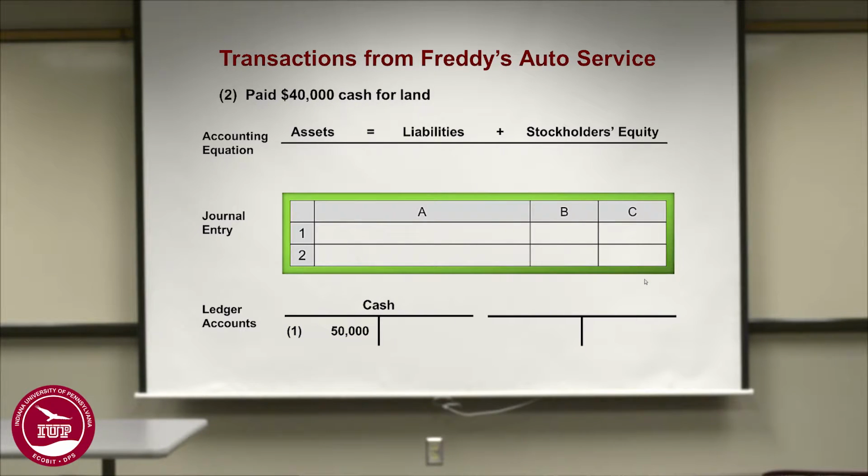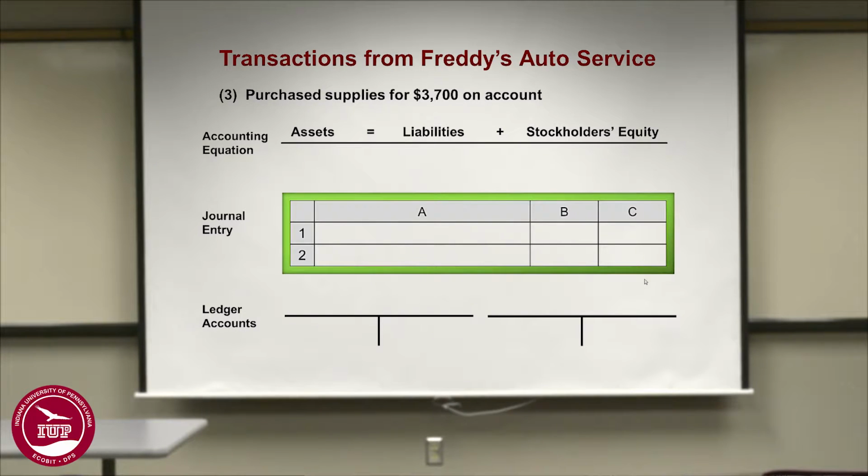Here is another example or transaction. Paid $40,000 cash for land. The two accounts that are impacted are cash and land, which are both assets. Land is going up, so it is debited, it's an asset. Cash is going down, it is credited for 40,000. And then you post it into the ledger account for cash debiting 40,000. Cash crediting 40,000 and land debit for 40,000 from transaction number 2.